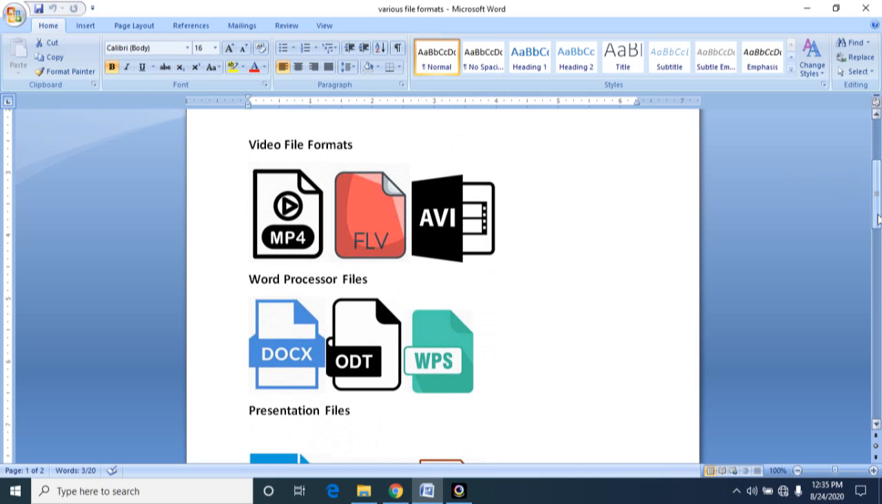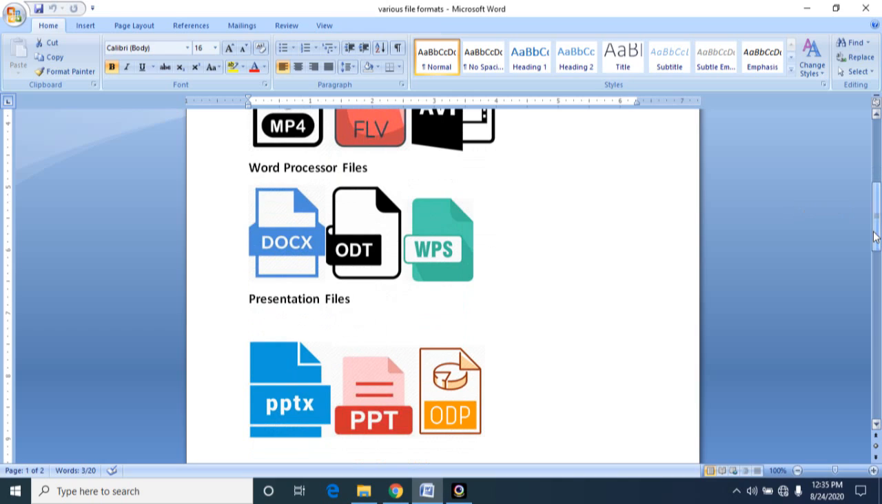Similarly, video file formats. If you want to search video files, you should know the extension. A few extensions are given for you. There are many extensions, but the most popular are .mp4, .flv, .avi. Most of our desktops will have applications installed for these. That's why I'm giving you .mp4, .flv, .avi. You should remember these extensions while searching for a file or folder.